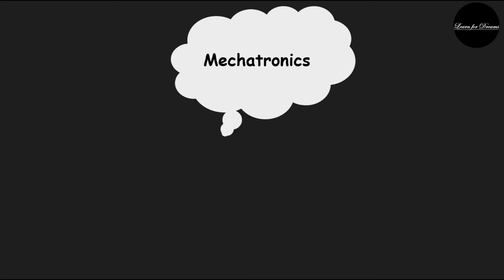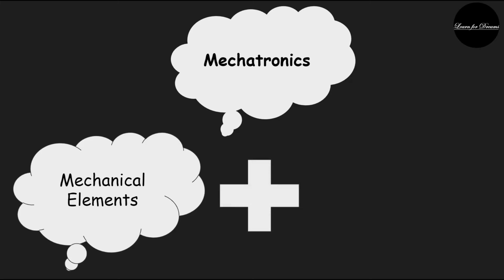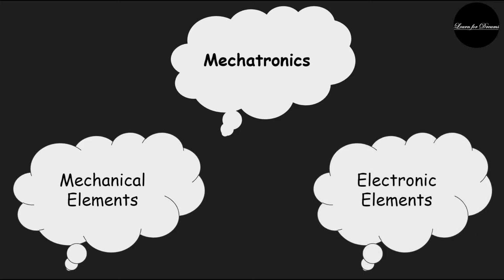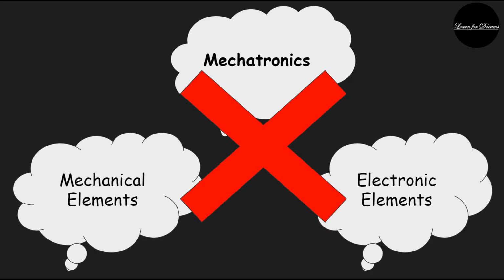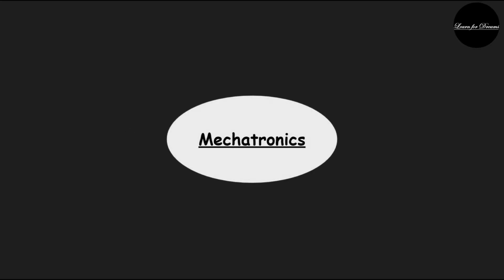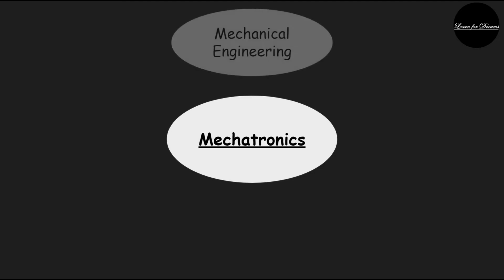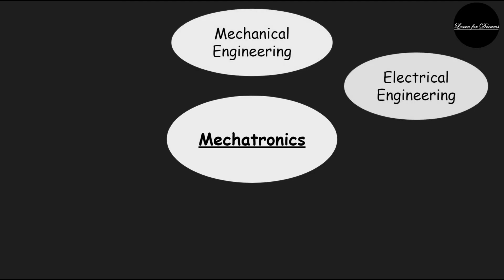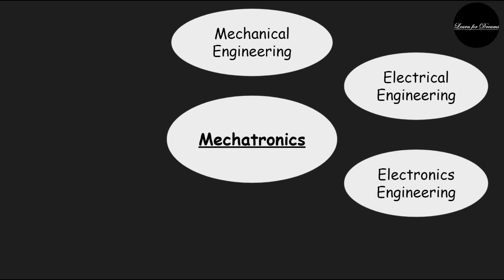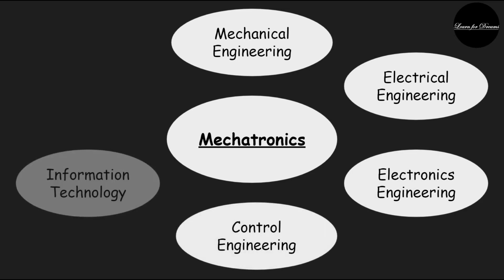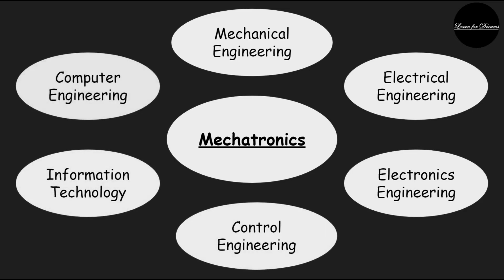What people generally think is that mechatronics is a combination of mechanical engineering and electronics engineering. But this is just a partial truth. The fact is that mechatronics involves many of the engineering branches such as mechanical engineering, electrical engineering, electronics engineering, control engineering, information technology, and computer engineering. It means that mechatronics is the most interdisciplinary branch of science.